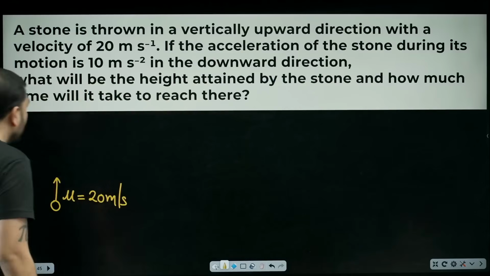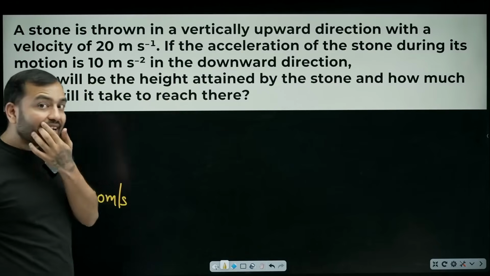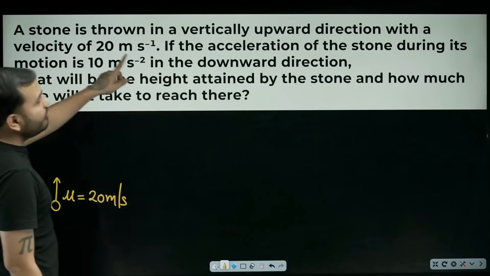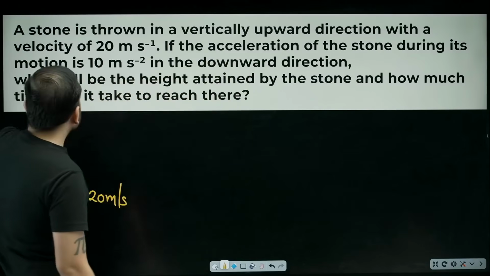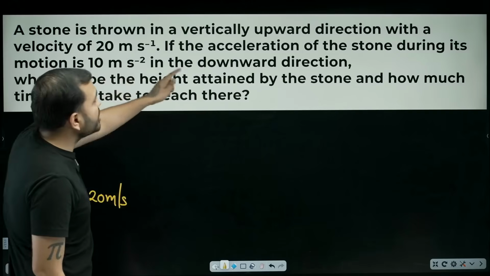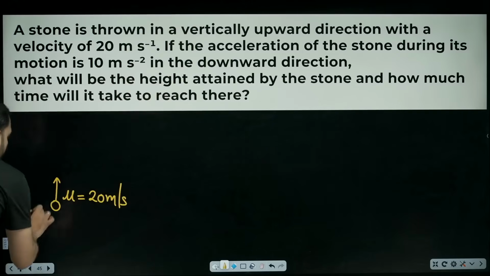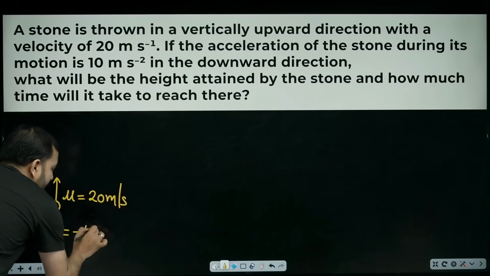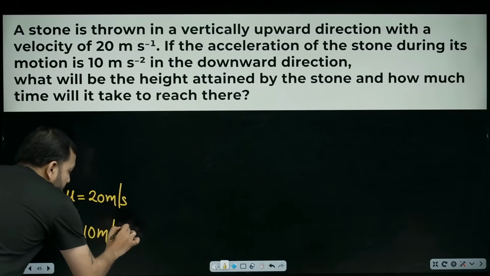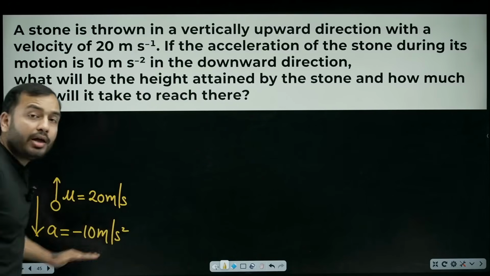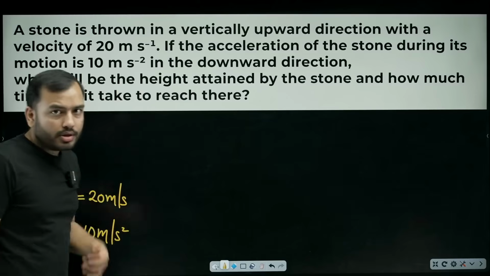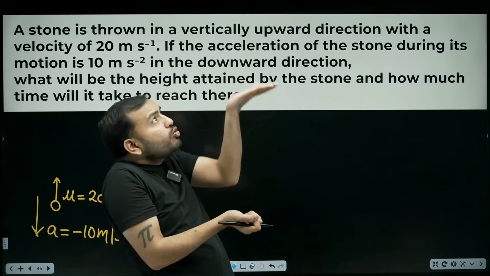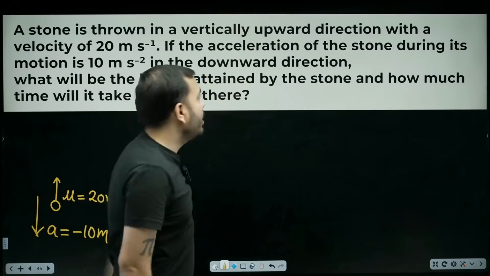Why did it decrease? Because gravity acts downward. That's exactly what is going to happen. If the acceleration of the stone during its motion is 10 meter per second squared in the downward direction, acceleration is downward. Now tell me what the acceleration will be? Negative. So wherever the motion is happening, the acceleration is opposite. So the ball is being pulled, like some force is acting on it, and finally the ball stops.